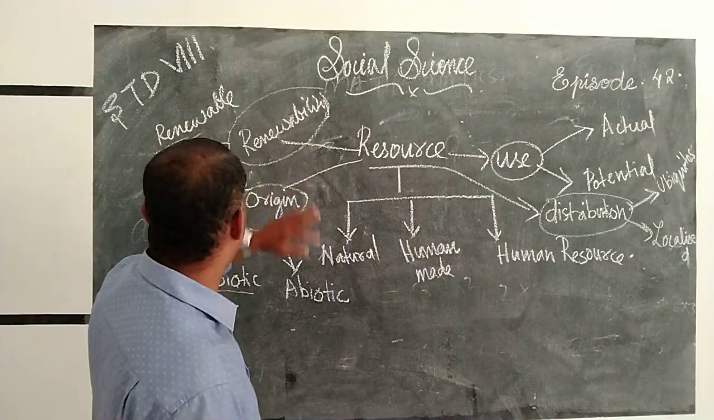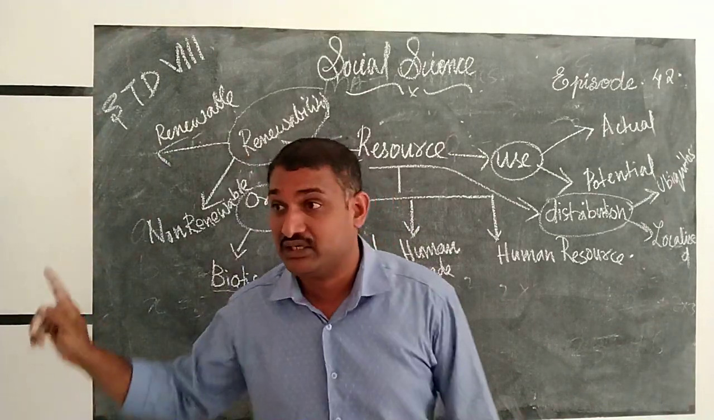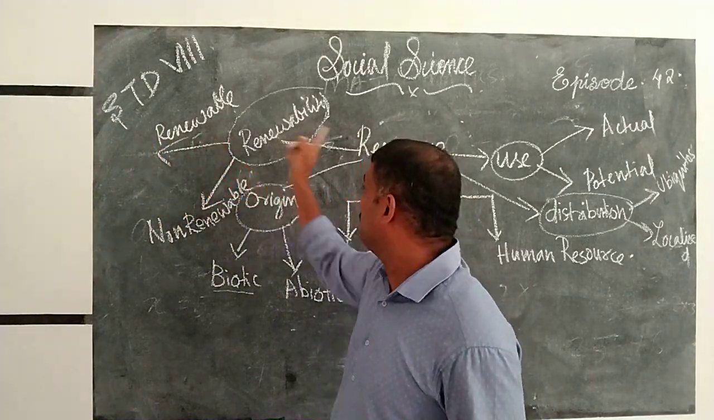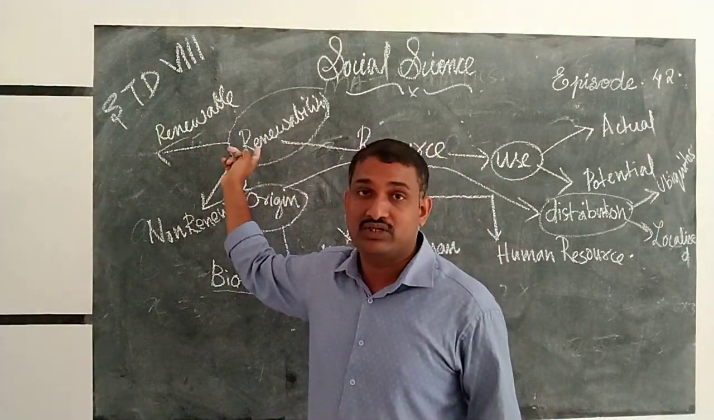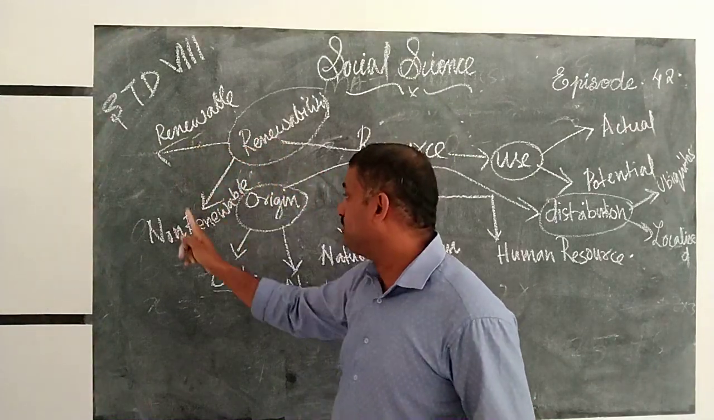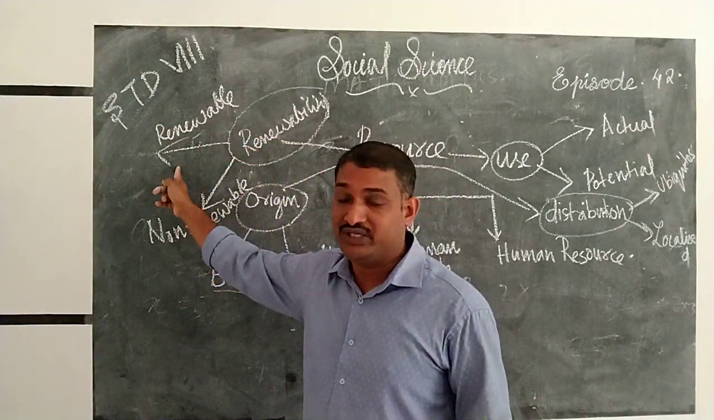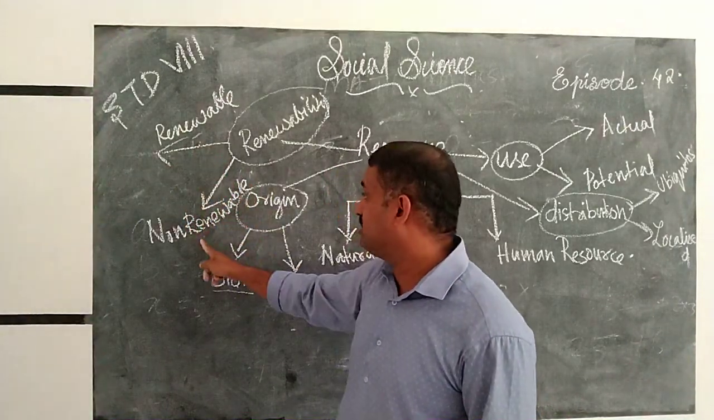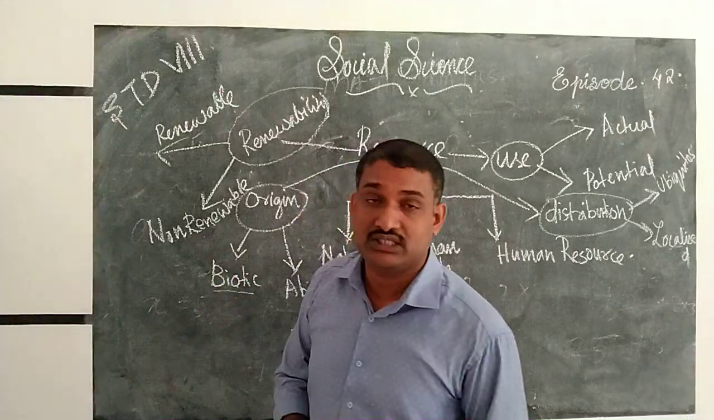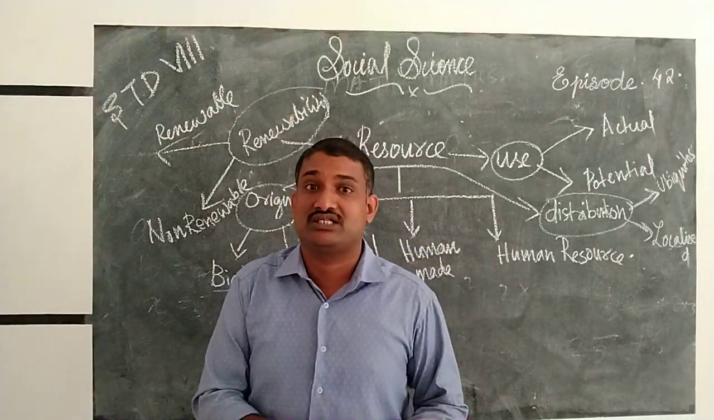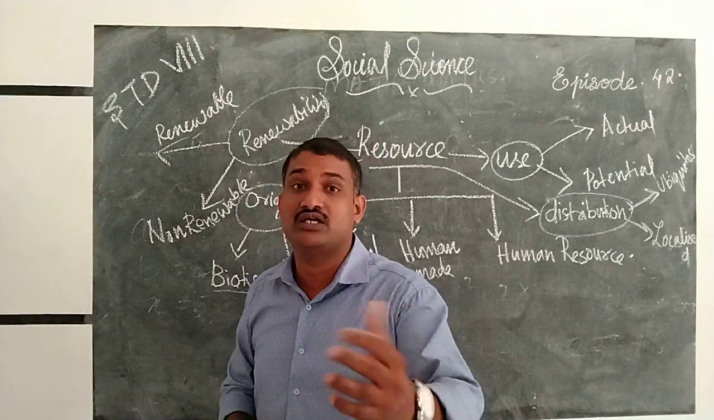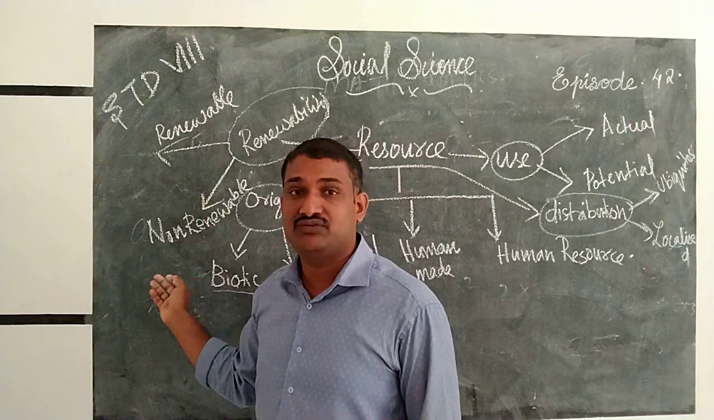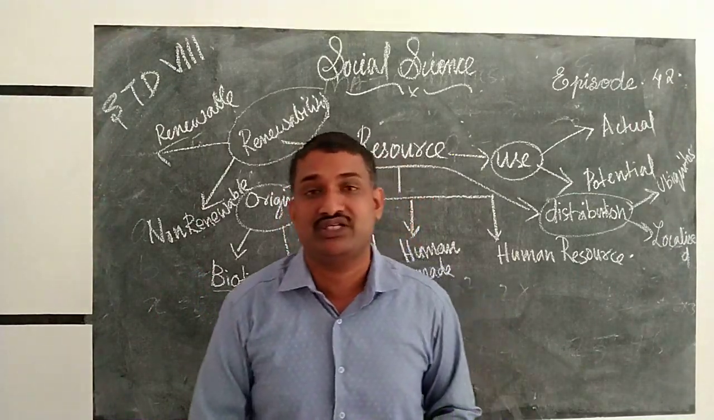Next, on the basis of renewability, we can divide resources into two. Sometimes it is asked in the examination: on the basis of renewability, we can divide resources into renewable and non-renewable. What is renewable? Renewable means once we use it, we can replenish or reuse it. What are non-renewable resources? Non-renewable resources are the resources we can't use again once they finish. The best example is fossil fuel. For petroleum, once it finishes, we can't use it.